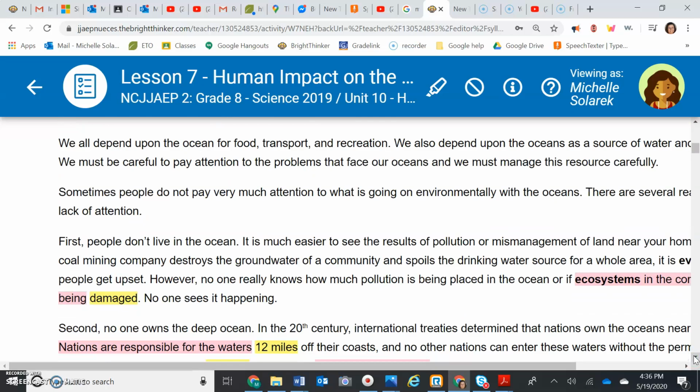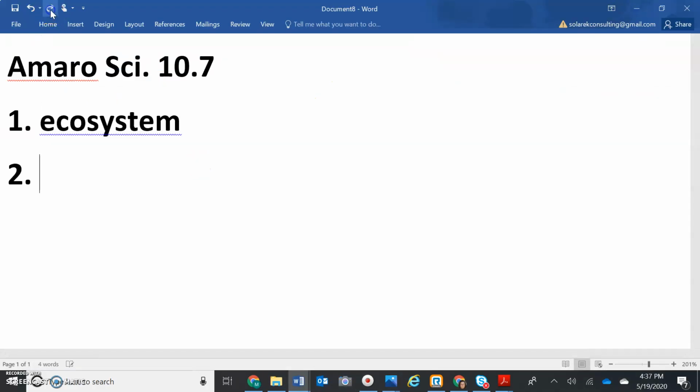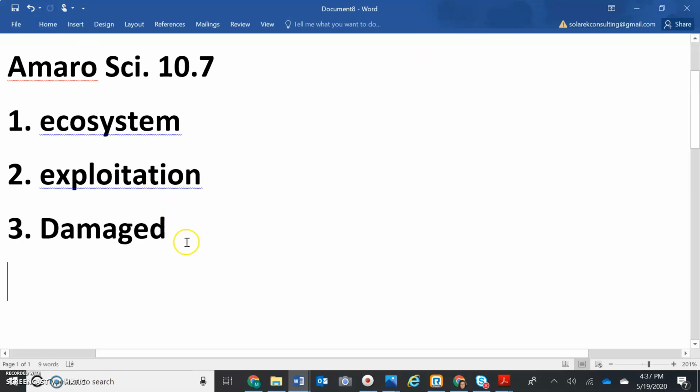And then question number 3, hold on, we're going to do this together. So just first let me ask you question number 3. Question number 3, what are they worried about happening to ecosystems? And they're worried about them becoming damaged. So now let's go back over here to your paper. Ecosystem was number 1. Exploitation is the answer to number 2. And damaged is the answer to number 3.